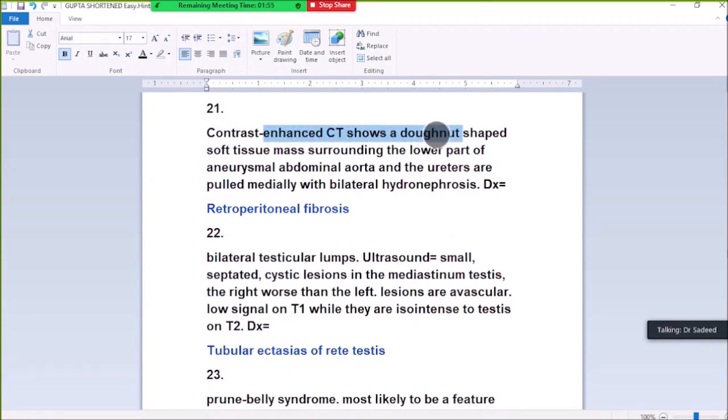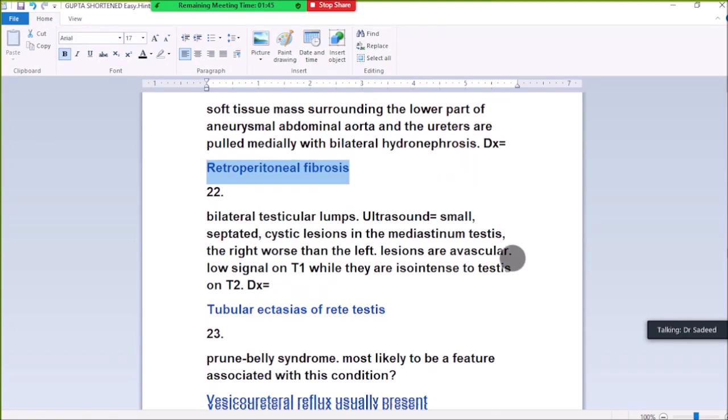21. Contrast CT showed a donut-shaped soft tissue mass surrounding the lower part of the abdominal aorta, and the ureters are encased with bilateral hydronephrosis, diagnosis retroperitoneal fibrosis.